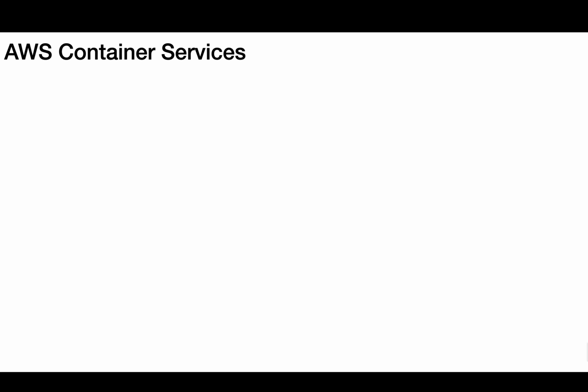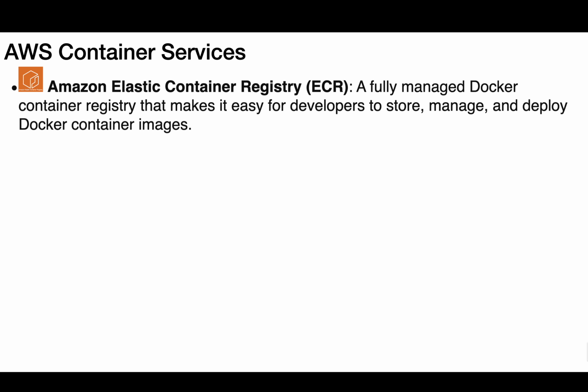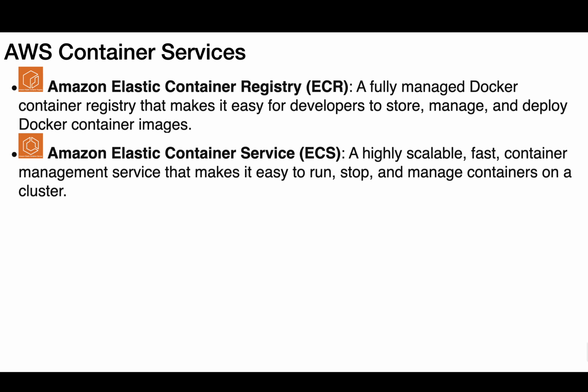AWS Container Services. Amazon Elastic Container Registry, ECR, a fully managed Docker container registry that makes it easy for developers to store, manage, and deploy Docker container images. Amazon Elastic Container Service, ECS, a highly scalable, fast container management service that makes it easy to run, stop, and manage containers on a cluster.